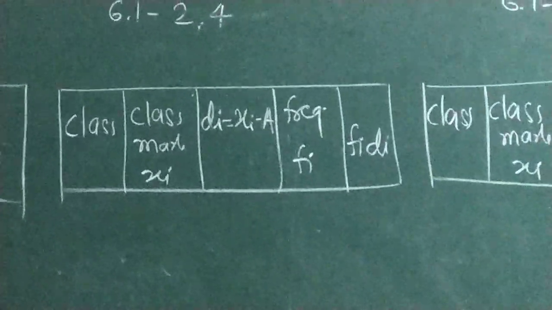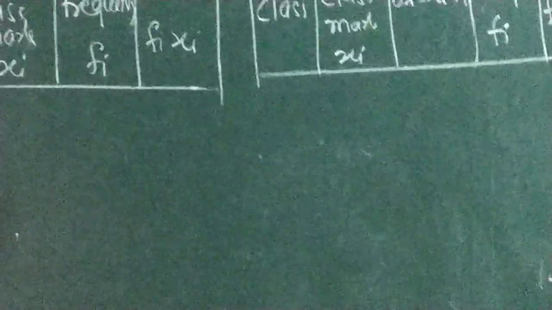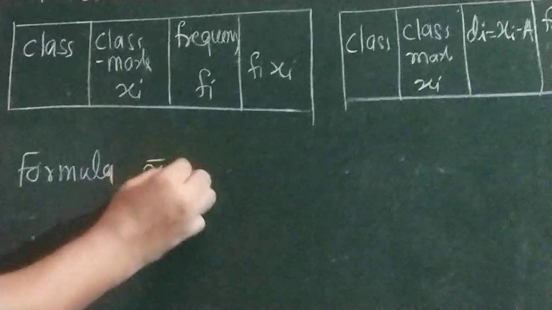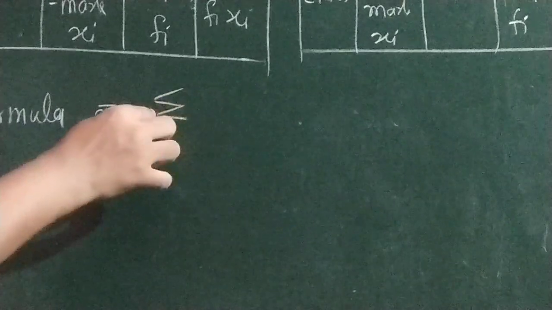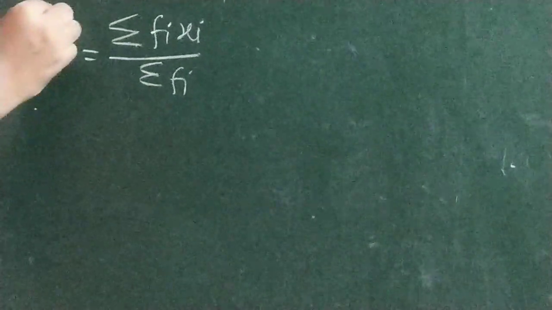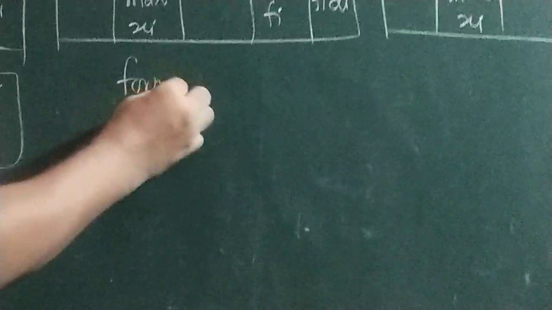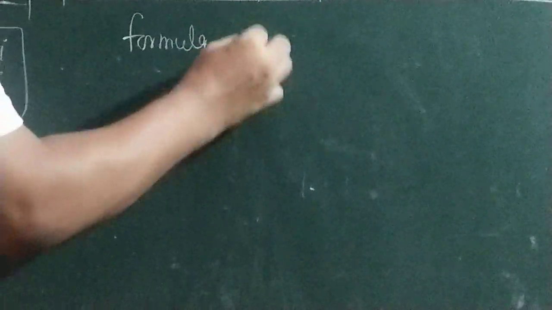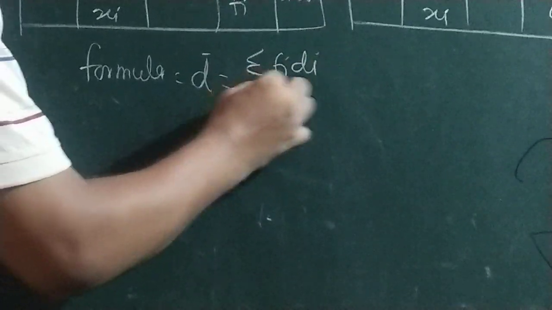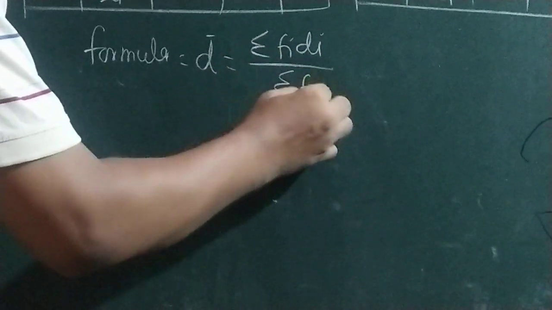Now the formulas. The simple formula for mean by the direct method: x bar is equal to summation fi xi upon summation fi. Now for the assuming method, the first formula is d bar equals summation fi di upon summation fi.